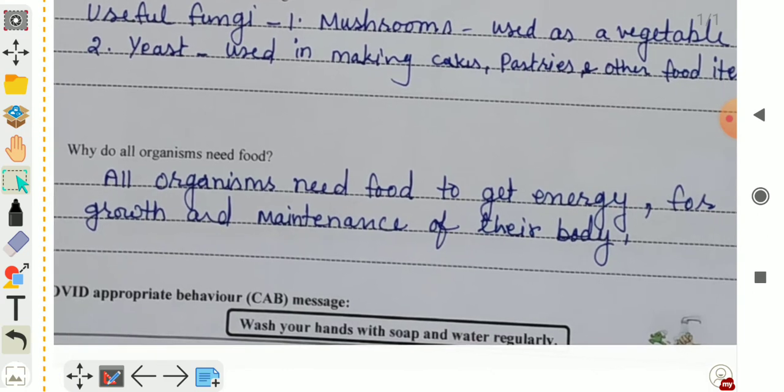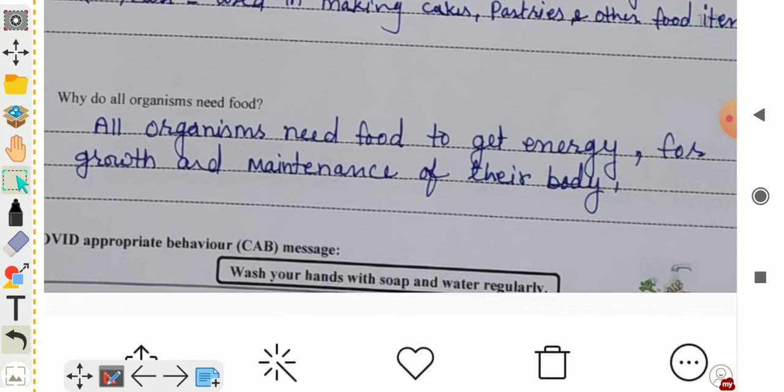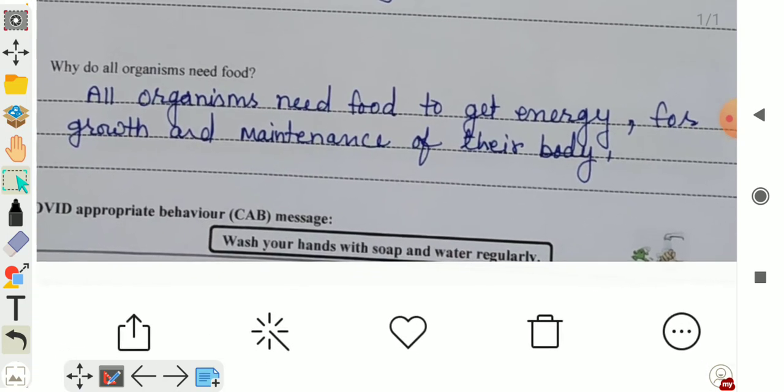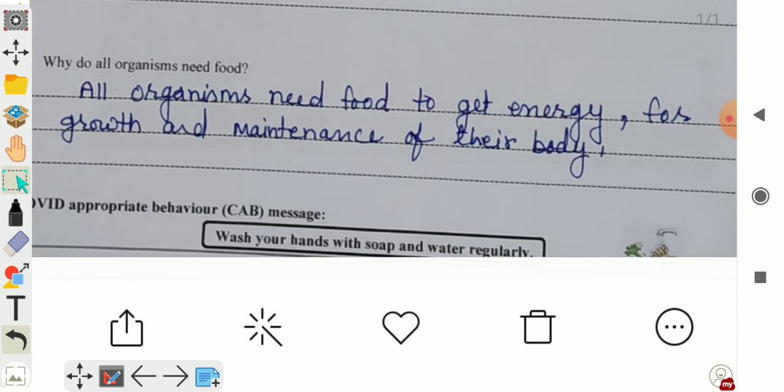Next, why do all organisms need food? So, why do all organisms need food? All organisms need food to get energy for growth and maintenance of their body.